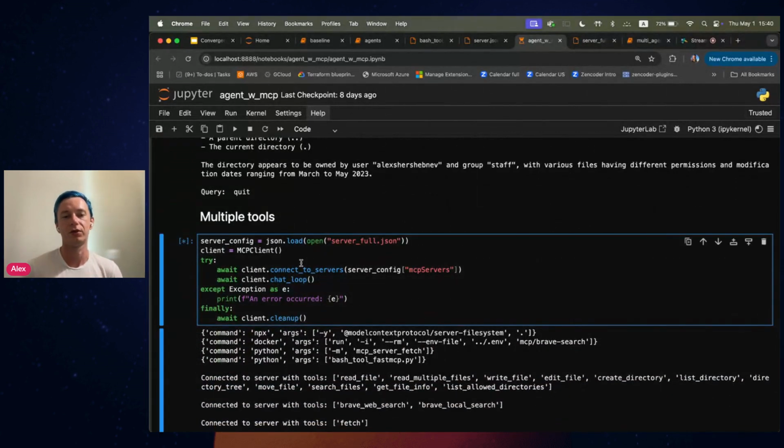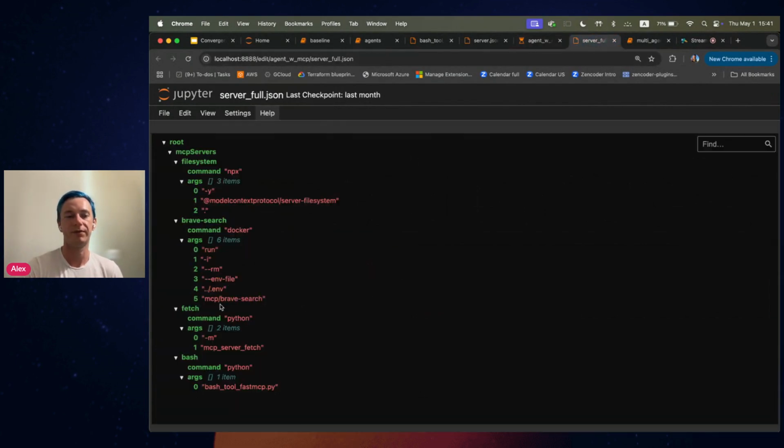Let's see, we can also call multiple MCP tools at the same time. And over here, I have this full JSON file, which defines 4 MCP servers. One is for manipulating the local file system over here.